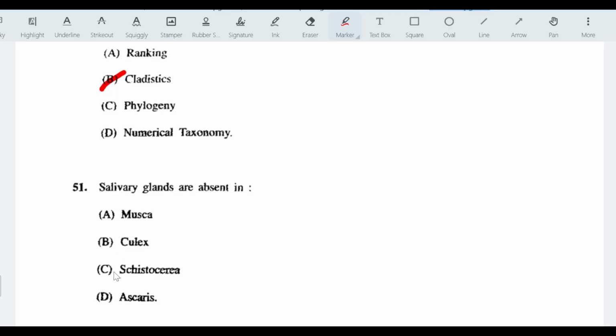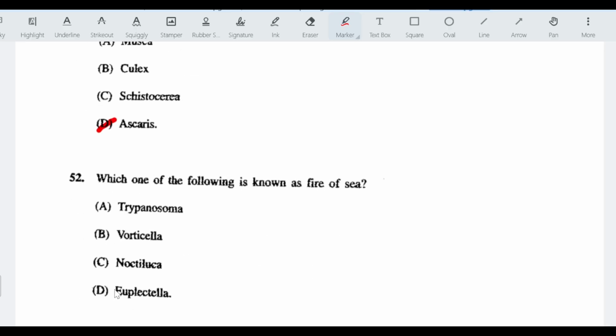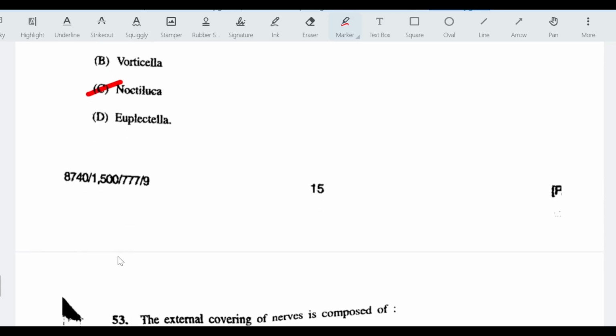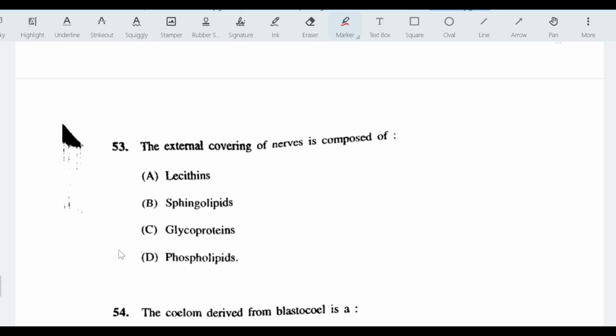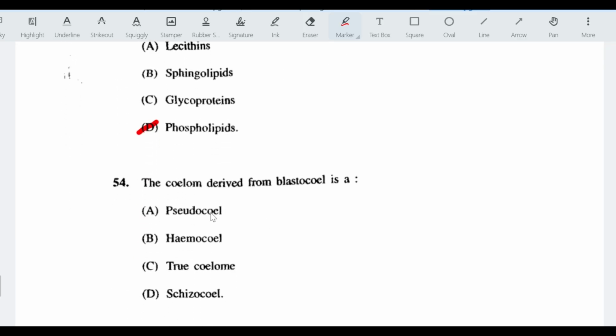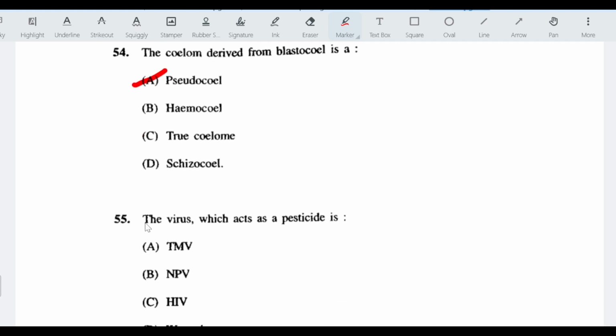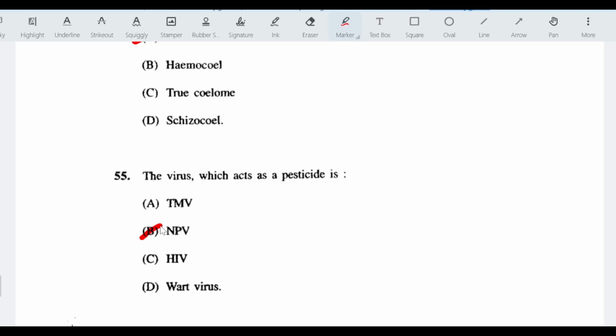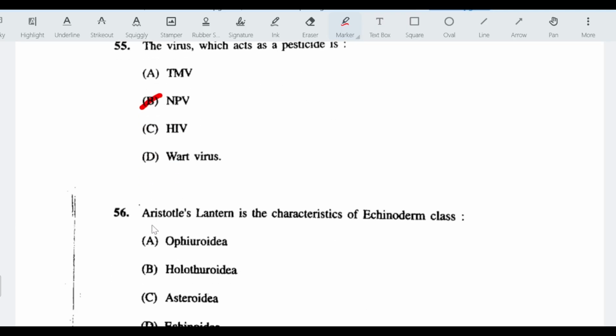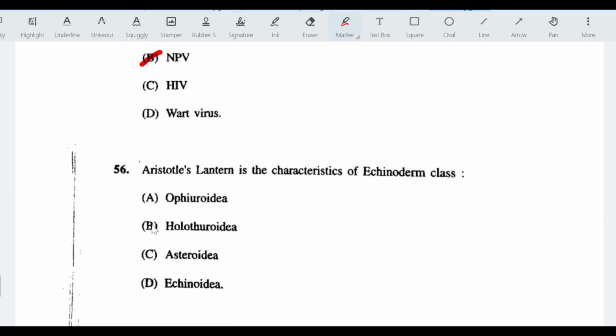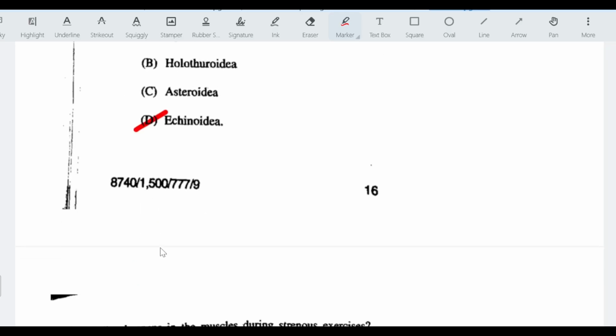Salivary glands are absent in ascaris. Which one of the following is known as fire of sea? Noctiluca. The external covering of nerves is composed of phospholipids. The coelom derived from blastocele is called pseudocele. The virus which acts as a pesticide is NPV, which stands for nuclear polyhedrosis virus. Next question, Aristotle lantern is the characteristic of echinoderm class Echinoidea.